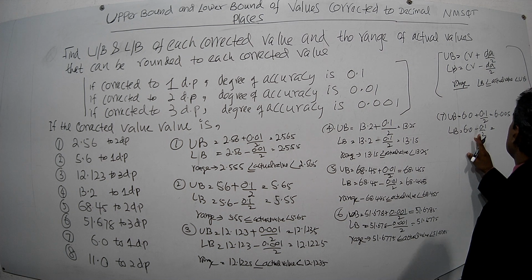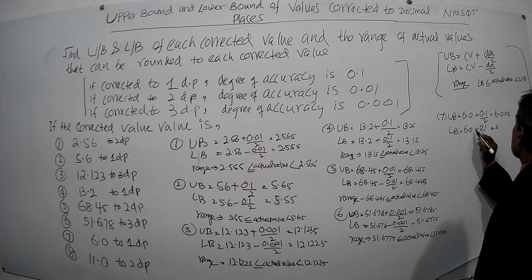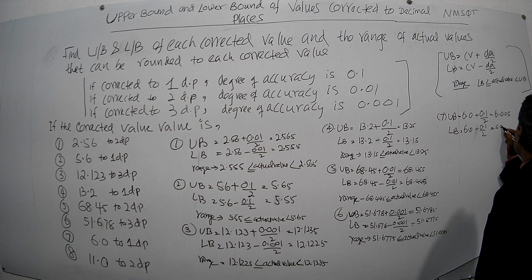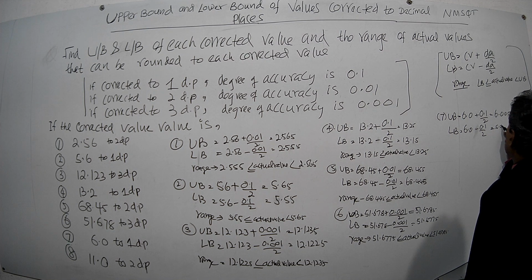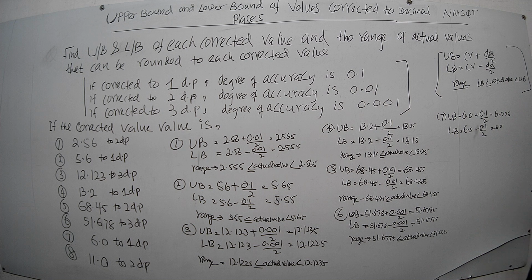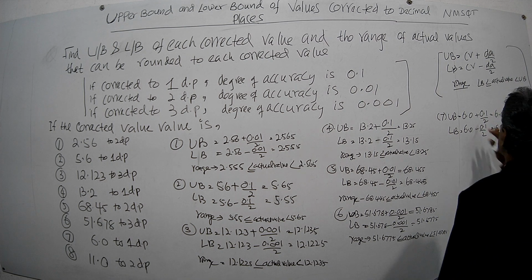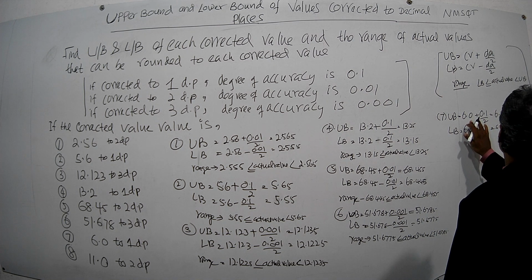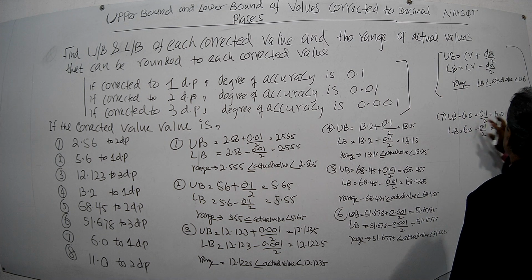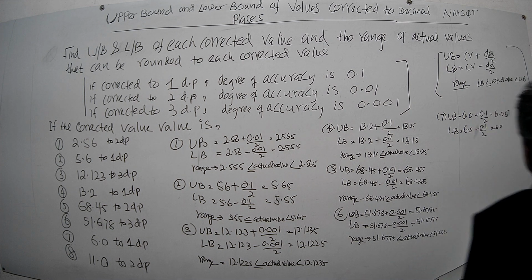Then here you have to subtract. So I made a mistake here. After adding, it will be 6.05. 6.05.